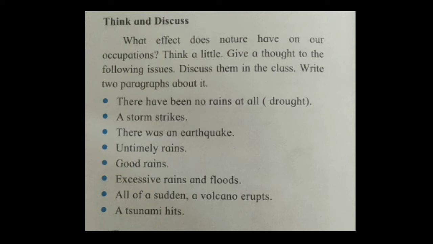So, the points are: there have been no rains at all. A storm strikes. There was an earthquake. Ultimately rains. Good rains. Excessive rains and floods. All of a sudden, a volcano erupts. A tsunami hits.